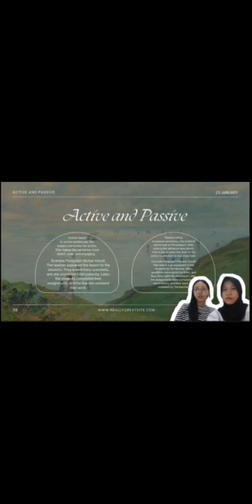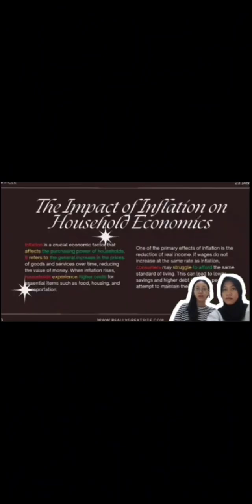Here is an example of an article about the impact of inflation on household economics. The article discusses the impact of inflation on household economics. It explains that inflation reduces purchasing power by increasing the prices of essential goods and services. If wages do not keep up with inflation, income declines, leading to lower savings and higher debt.